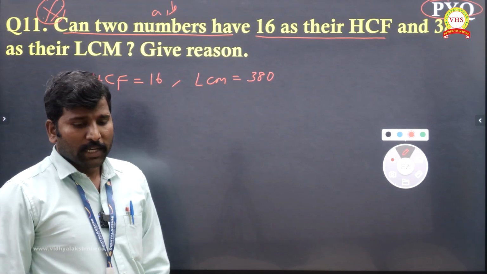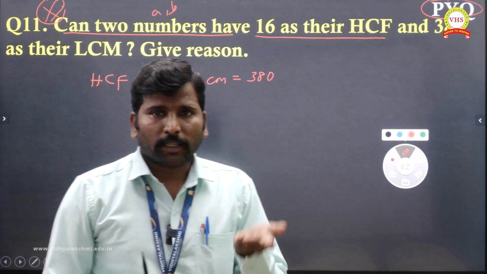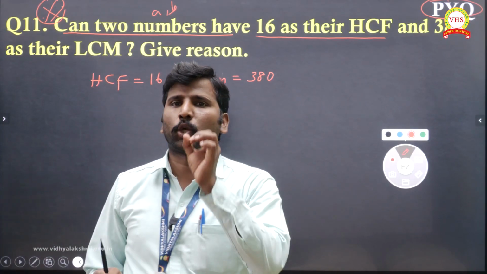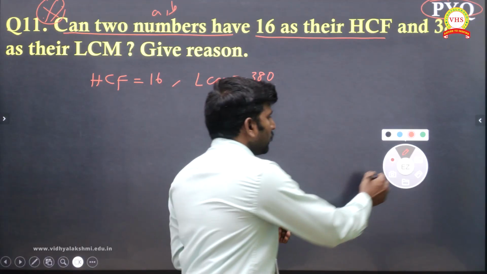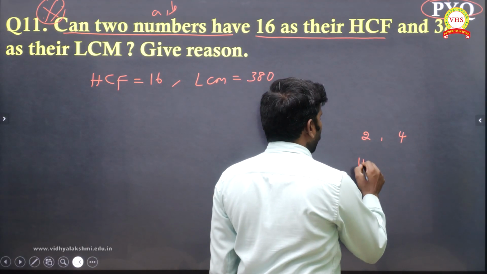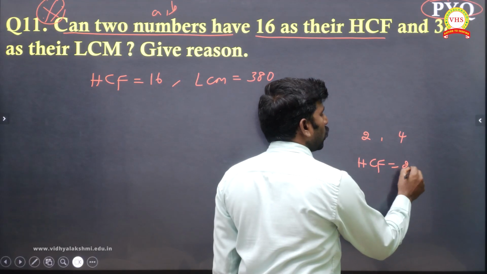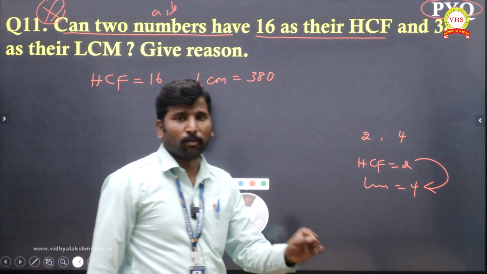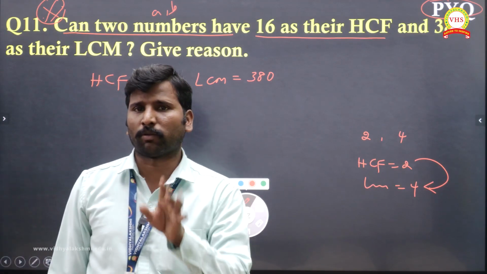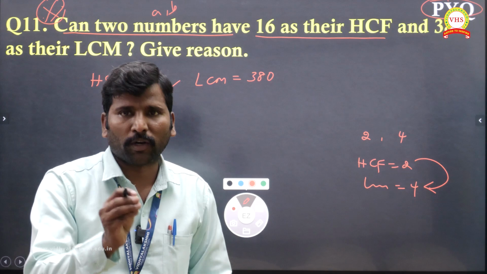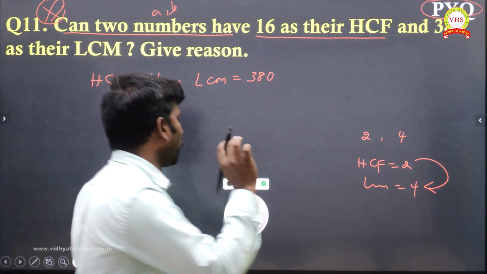Give reason. Generally, children, HCF is always a factor of LCM. That you must know. Whatever simple numbers you take, suppose 2 and 4, HCF is 2, LCM is 4. So the LCM will be divisible by the HCF accurately, remainder 0. So always HCF is a factor of LCM. That you must know here.